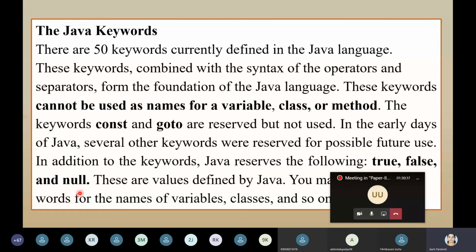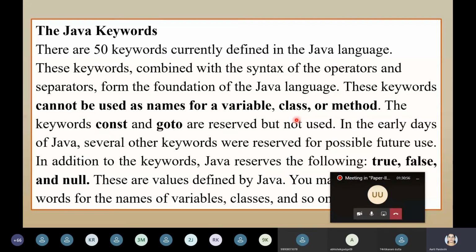So the thing which is a keyword, you can't use it as a variable name or a class name. For example, I can't write a class name as class itself. So I can't write at the start of any program class space class. Not allowed, syntax error. Class space method, not allowed, syntax error. Class space true, class space false.